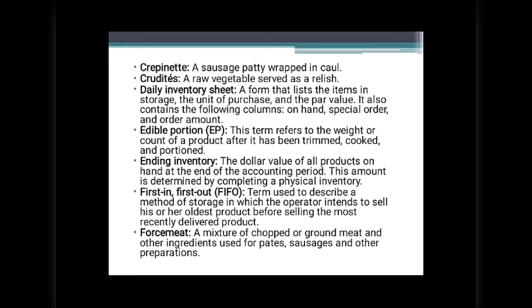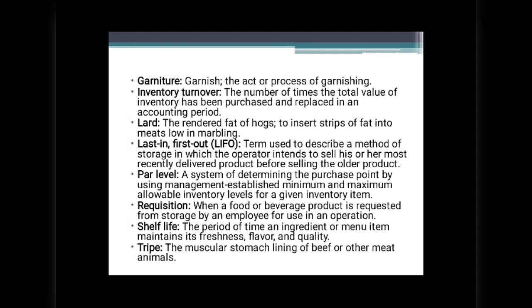First in, first out, FIFO. Term used to describe a method of storage in which the operator intends to sell his or her oldest product before selling the most recently delivered product. Forcemeat, a mixture of chopped or ground meat and other ingredients used for pâtés, sausages, and other preparations. Garnish, the act or process of garnishing.